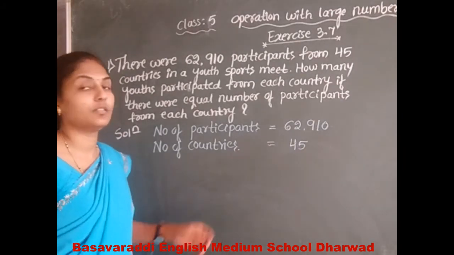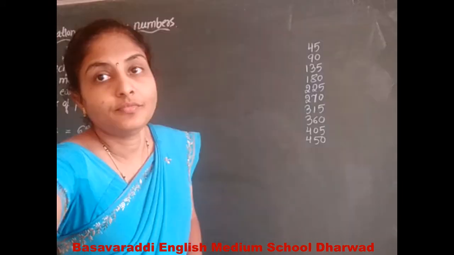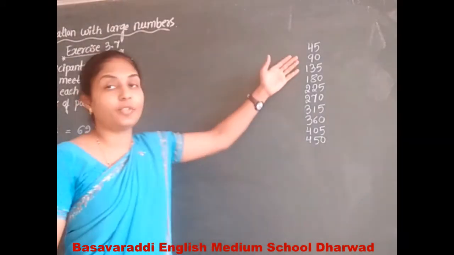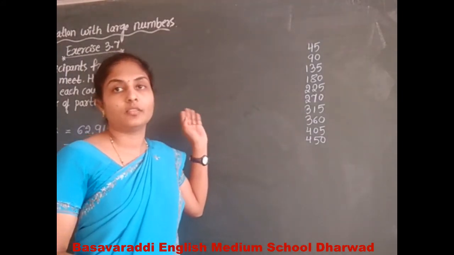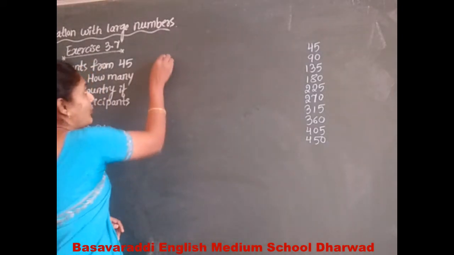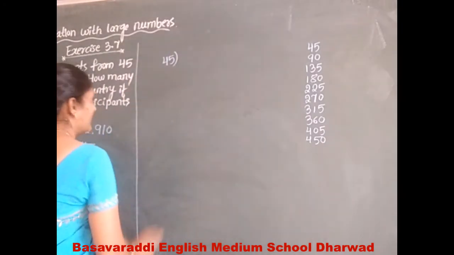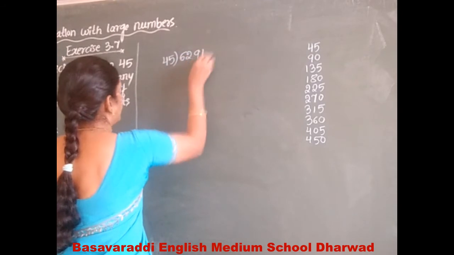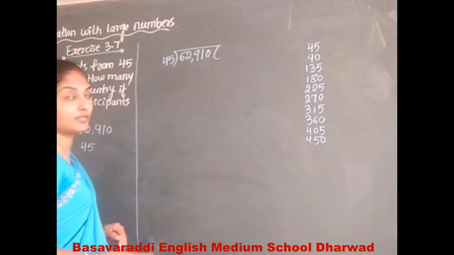Next we do the derivation. I wrote the 45 table there, and with this reference we will do the division problem. The 45 becomes the divisor, and the 62,910 becomes the dividend.